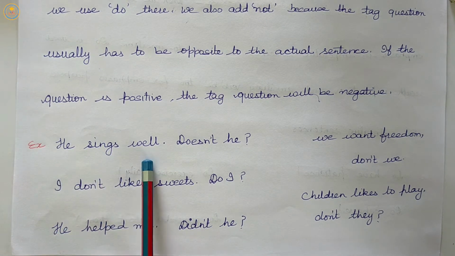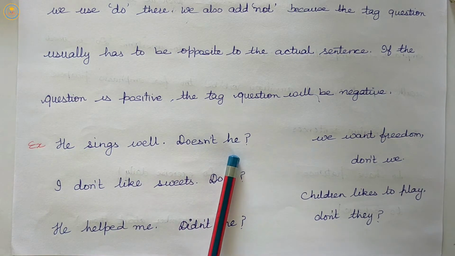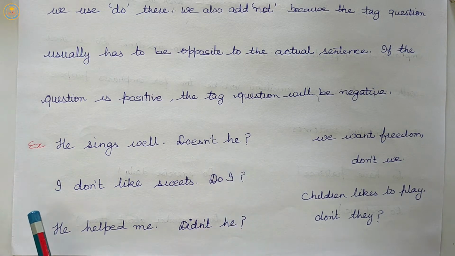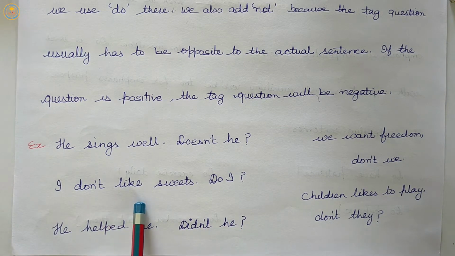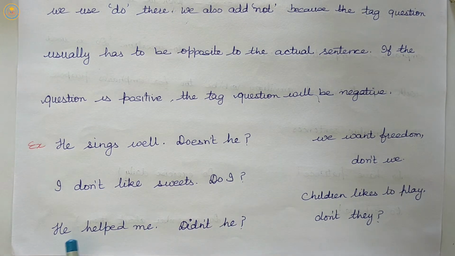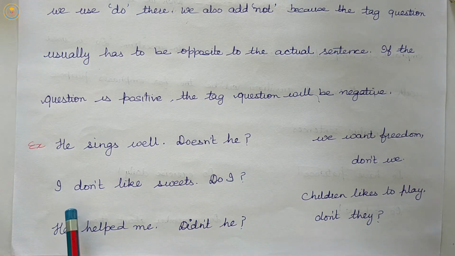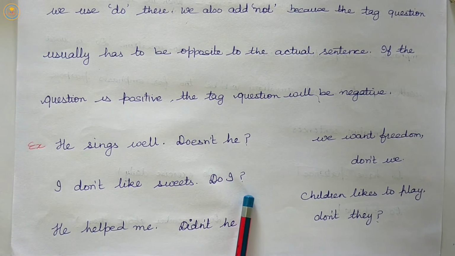He sings well, without any auxiliary. Doesn't he? I don't like sweets. Do I? He helped me. Didn't he? So for statements that are positive, we will use a negative tag. If the statement is negative, then we will use a positive tag.